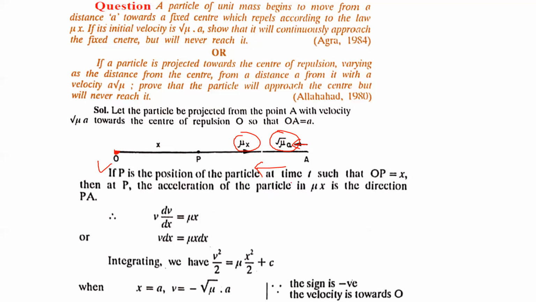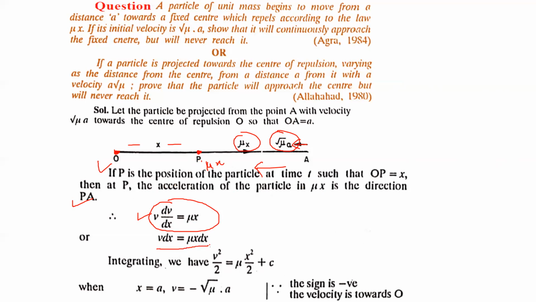If P is the position of the particle at time t such that OP is equal to x, then at P the acceleration of the particle is mu x in the direction of PA. So P is some position of the particle at any time t. When the distance is x, the acceleration is equal to mu x. Therefore, the value of acceleration is given to us as mu x, so v dv by dx is equal to mu x.